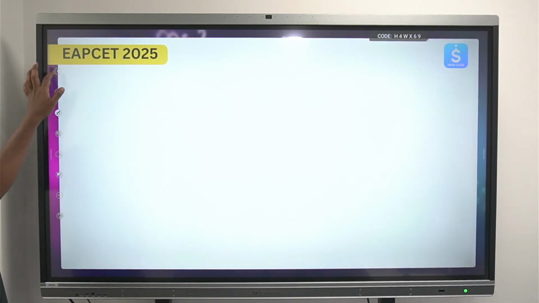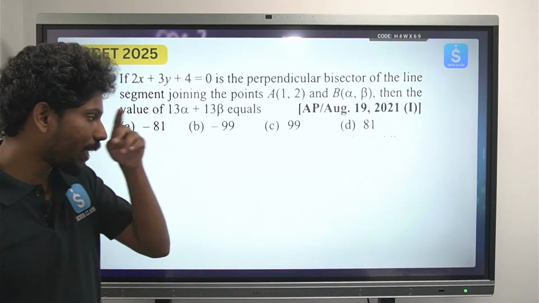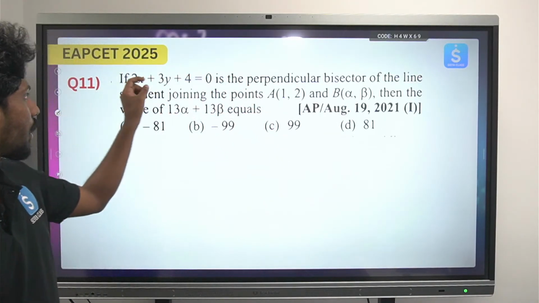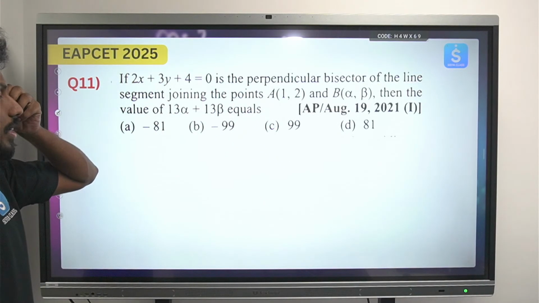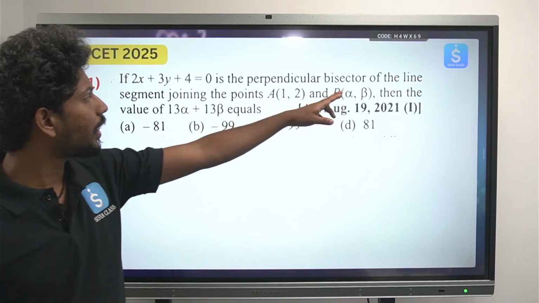Okay. So these last two problems, I'll try to explain, you solve them yourselves. I'll try to be quick. 2x plus 3y plus 4 equals to 0 is the perpendicular bisector of the line joining.